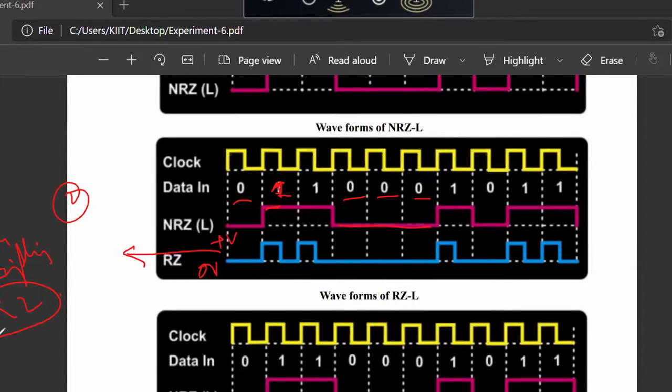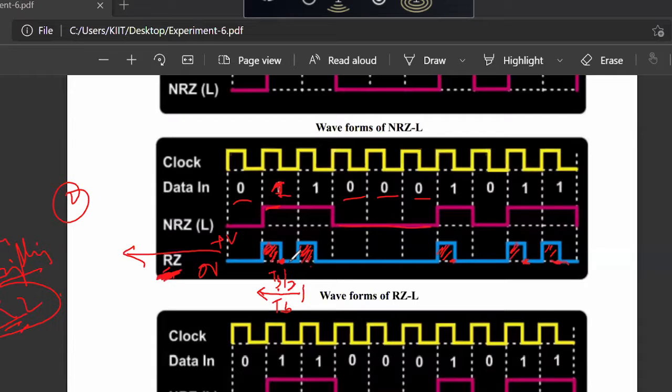It is return to zero type because each transmitted pulse has occupied half a bit duration, TB by 2. From here to here it is TB. So if the transmitted pulse occupies half the bit duration, then it is called return to zero type. So this is unipolar return to zero type. The second waveform that you will observe in the CRO is called RZ in the manual, which is actually unipolar signaling, return to zero type. Each transmitted pulse is occupying half the bit duration. So this is the second signal.